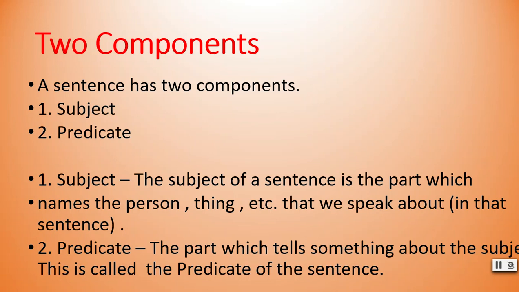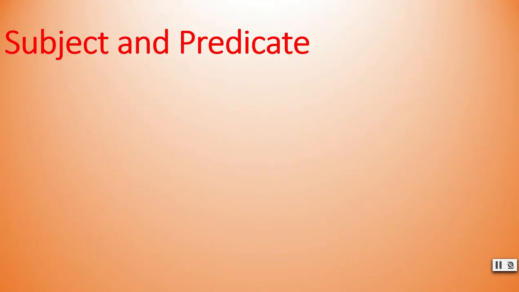Now see the predicate, the part which tells something about the subject. This is called the predicate of the sentence. Or you can say that the remaining part of the sentence tells us more about the subject, and this remaining part is called the predicate. Subject and predicate.